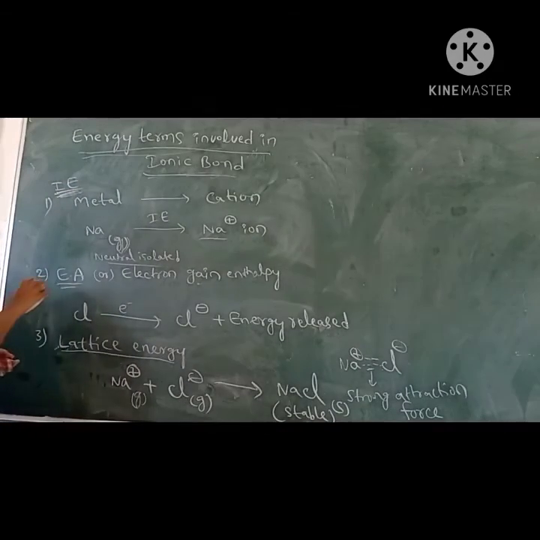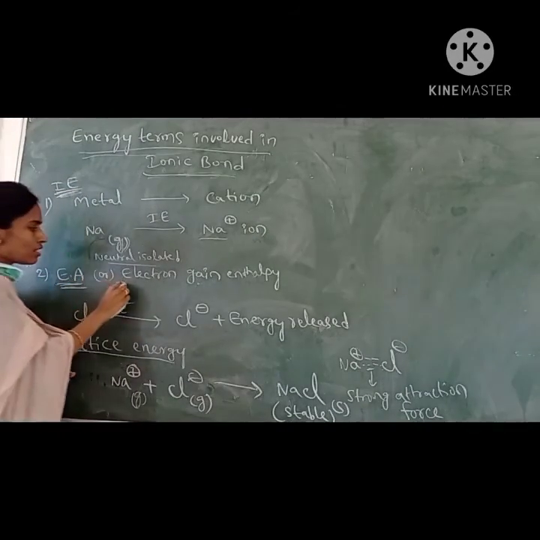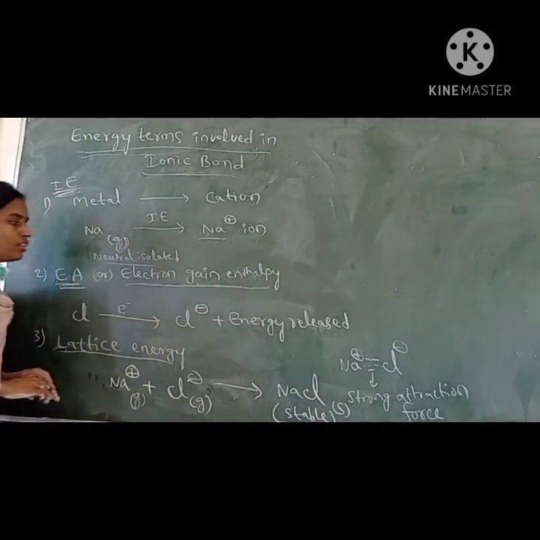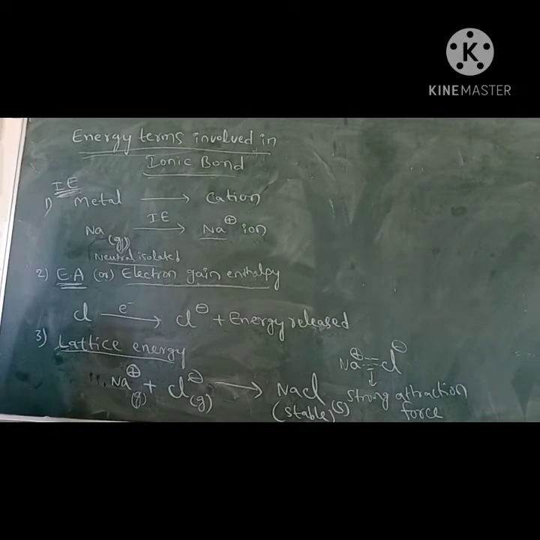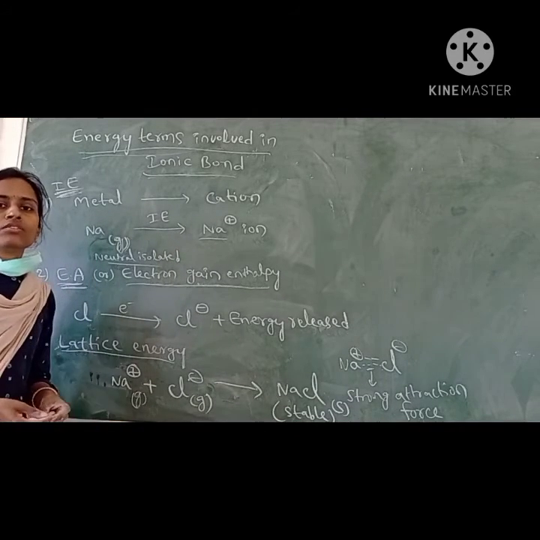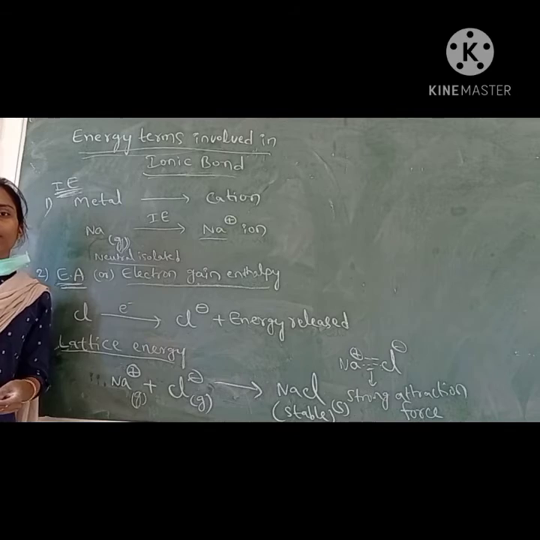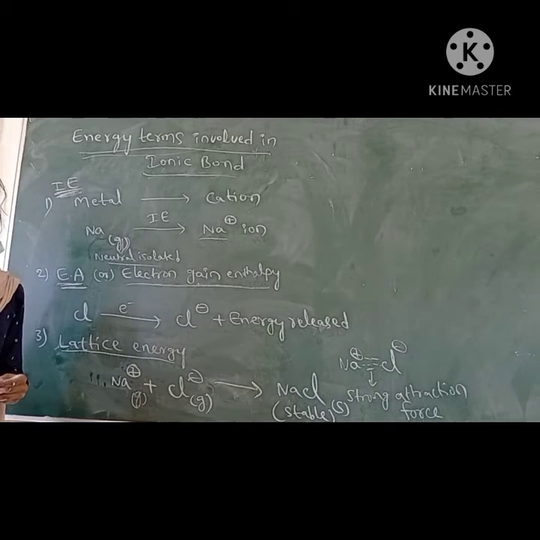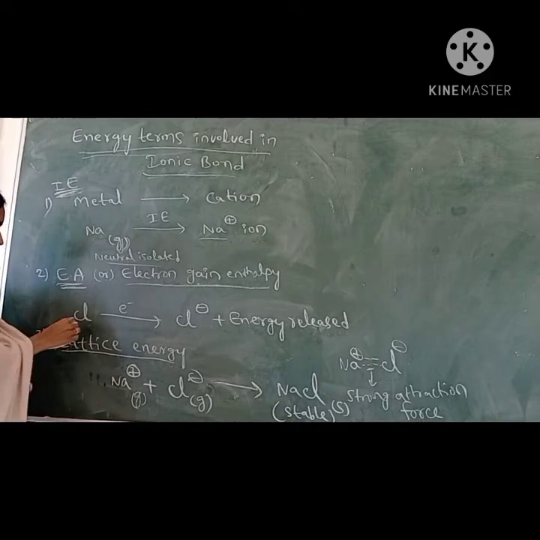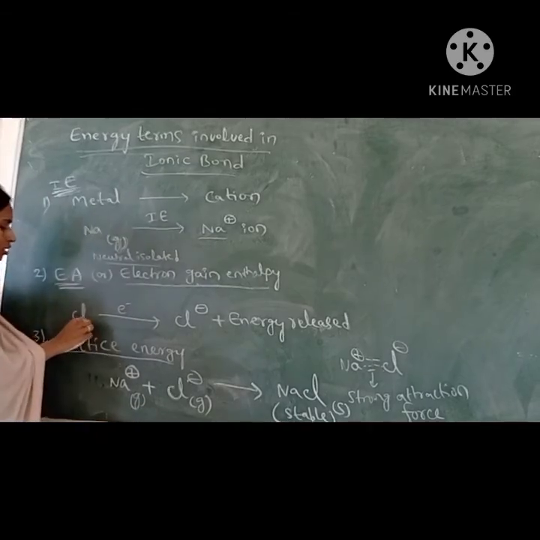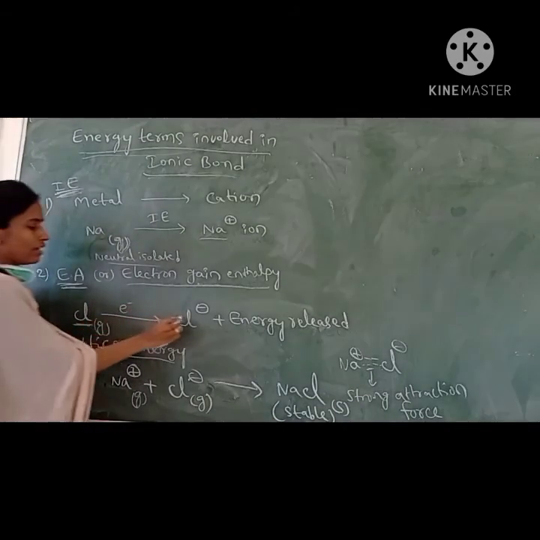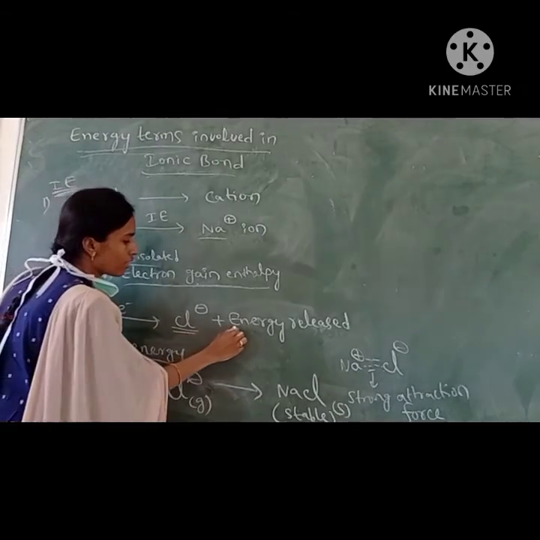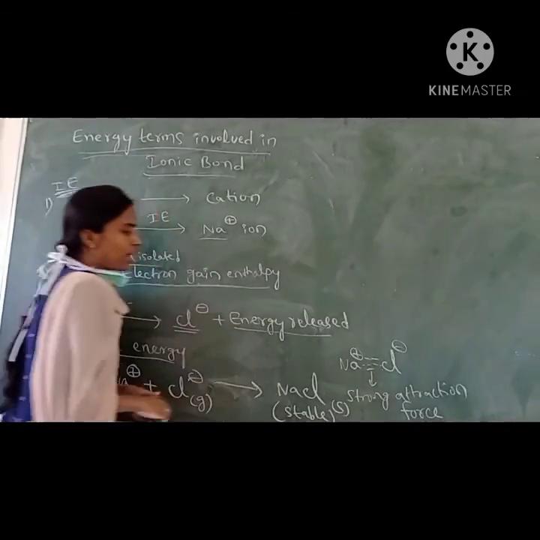Next, energy is released in the formation of the anion, that is called electron gain enthalpy. Already we have seen electron gain enthalpy means for a neutral gaseous atom we are adding an electron, and by taking that electron it will release energy. For example, if you take a neutral gaseous chlorine atom and an electron is added, it will form the negative Cl minus ion, and this process is exothermic.